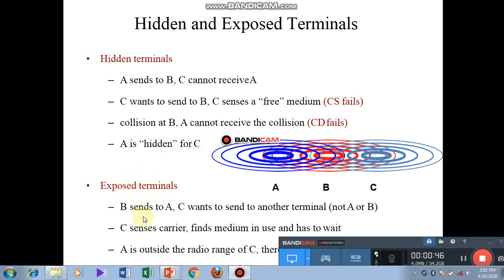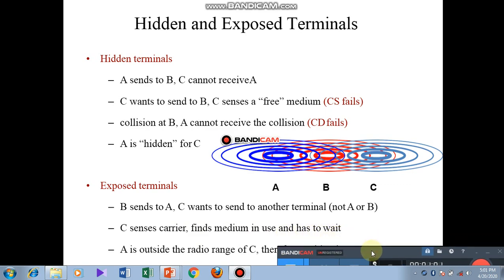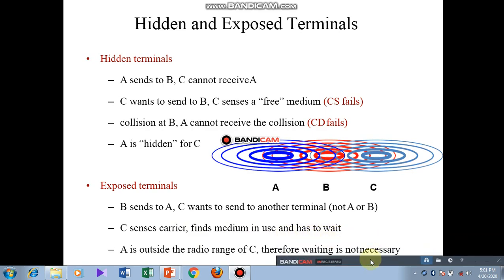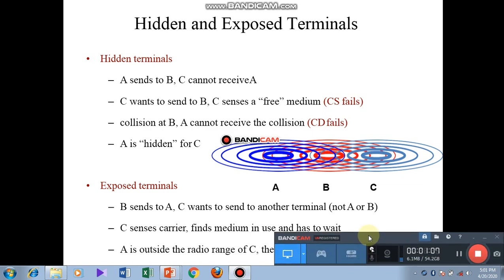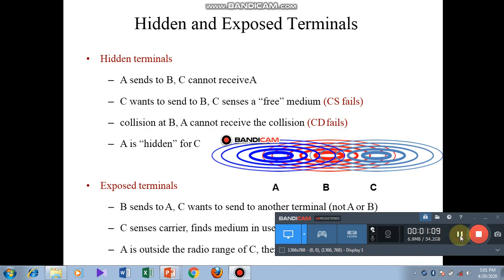Exposed terminal: B sends to A, C wants to send to another terminal, not A or B, C senses carrier, finds medium in use and has to wait. A is outside the radio range of C, therefore waiting is not necessary. C is exposed to B.